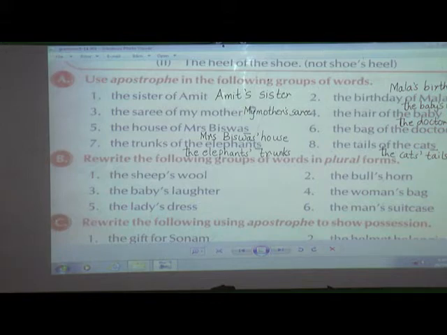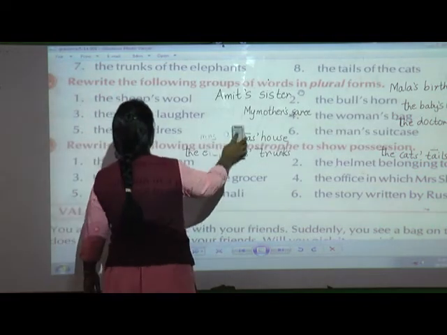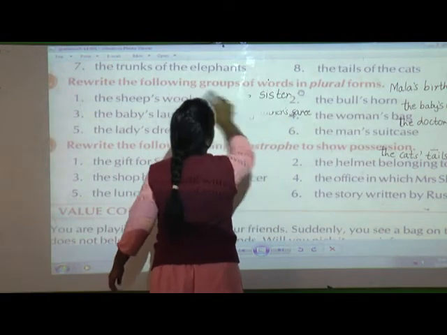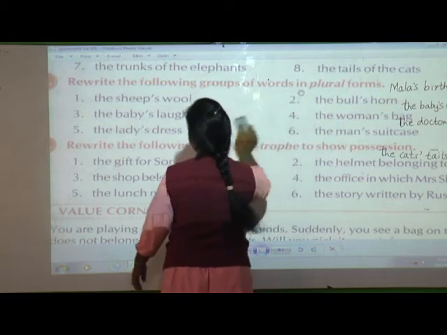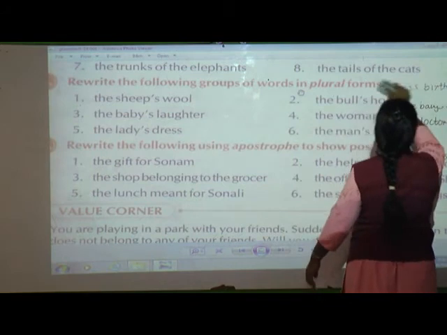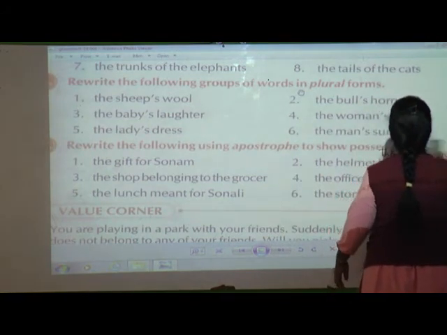Now we will move to the next exercise, that is B1. See, this is B1. Read the following groups of words in plural forms. What they have told here is to read the following groups of words in plural forms. These all are in the singular form, but here you are going to write them into plural form.